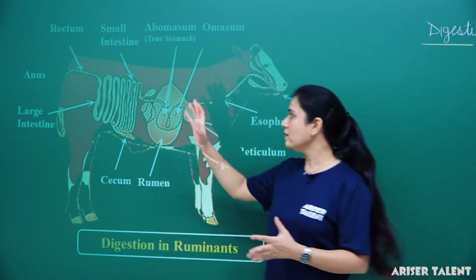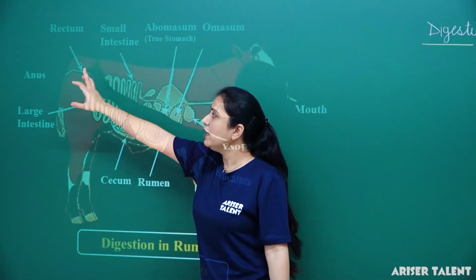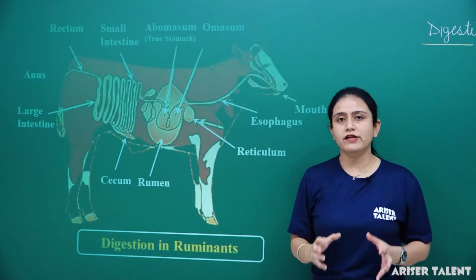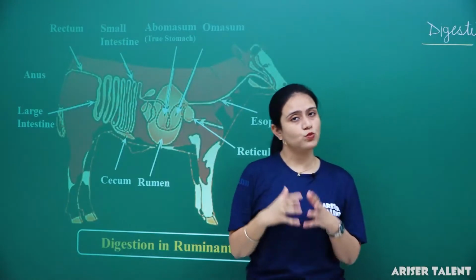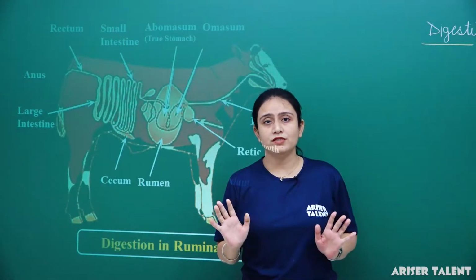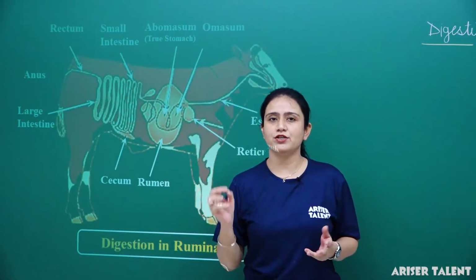Whatever waste material is there goes through the rectum and is thrown out of the body through the anus. This is why I told you that digestion in ruminants is very interesting. Why? Because it is different from humans, because the stomach is divided into 4 parts.